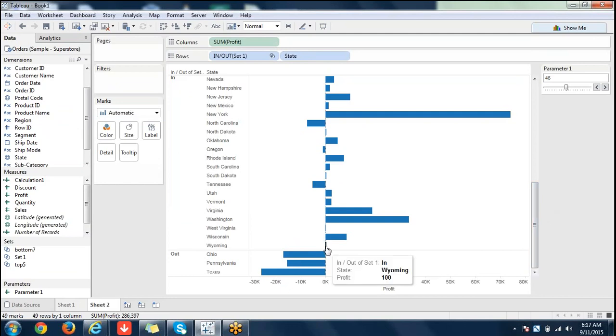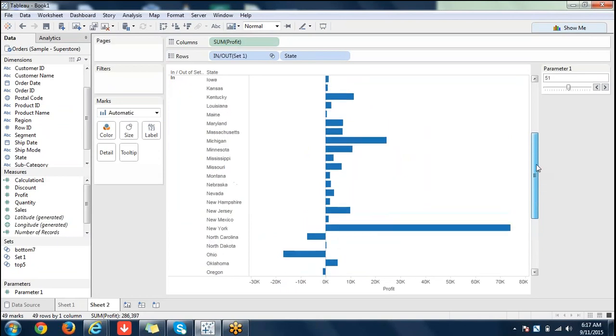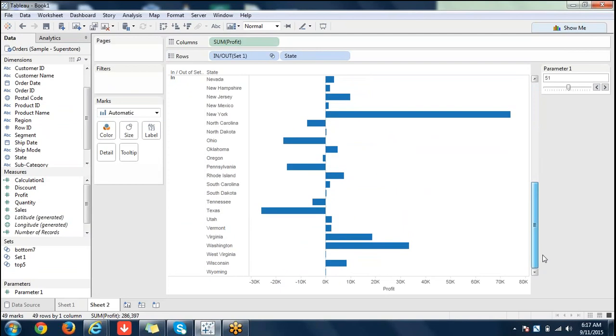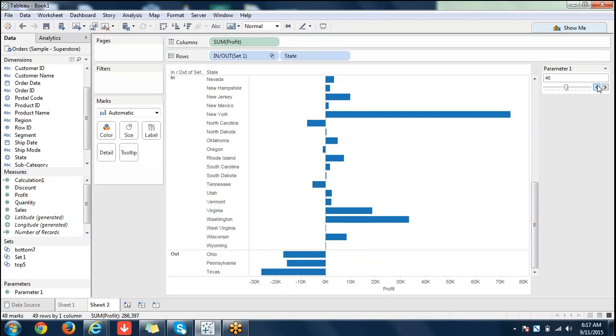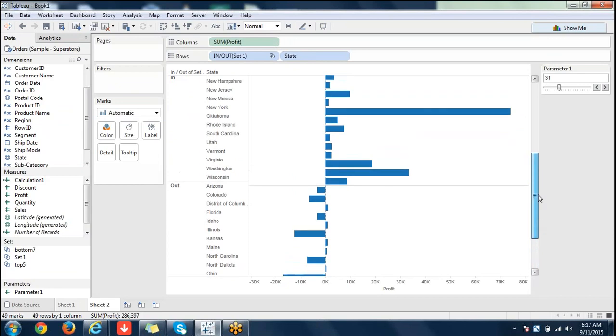Now we are into 46. Still it's in 0. Still it's in 100. So there are many states which are giving us 100 here. Where is that? When you do 51, it's still showing 46. Why is that? Wait. No, it's not that. Where is top 5? Is she seeing the break here?